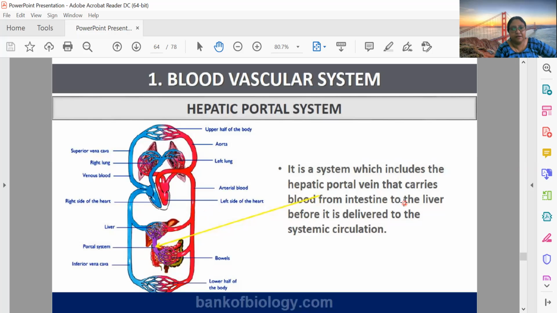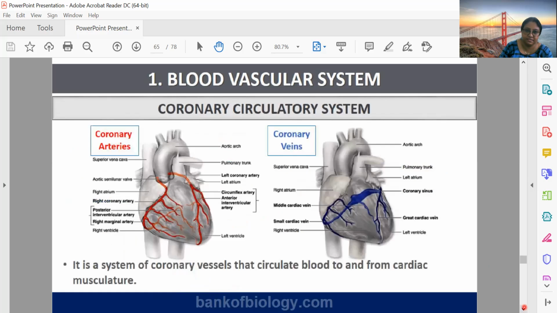See, the blood that is coming out of the intestine has absorbed food material, and the liver is known for controlling the assimilation and absorption. So if that blood coming out of the intestine went directly to the heart, the heart may have some deposition of food material, which is not good for the heart. That's why there is a separate system called the hepatic portal system.